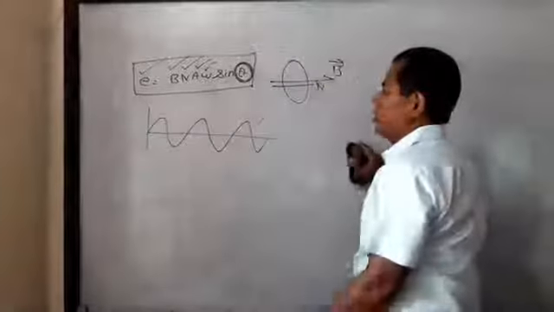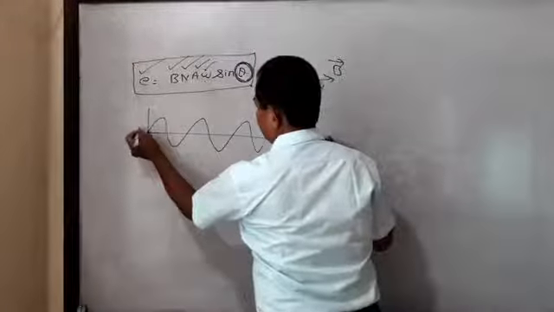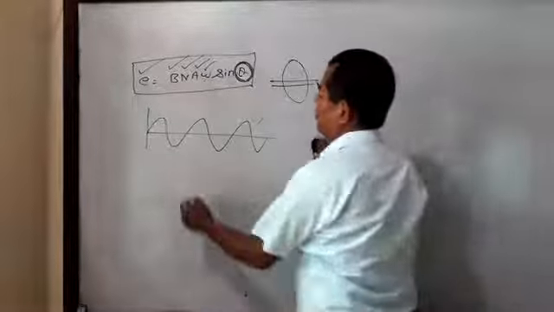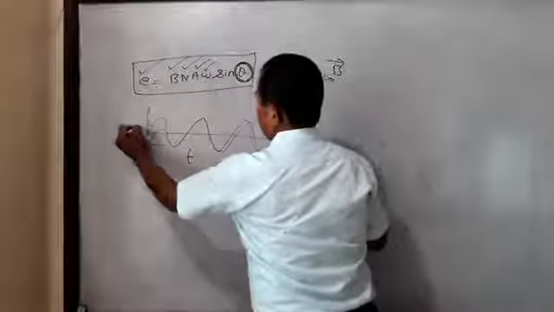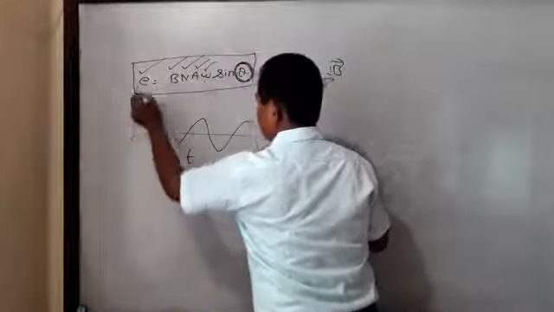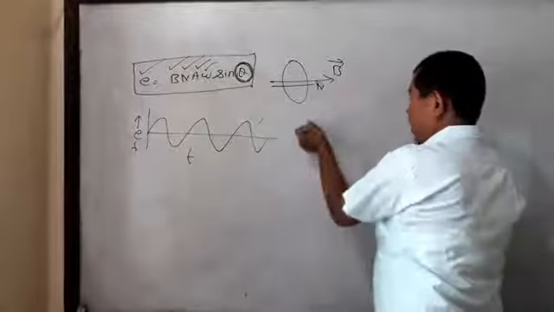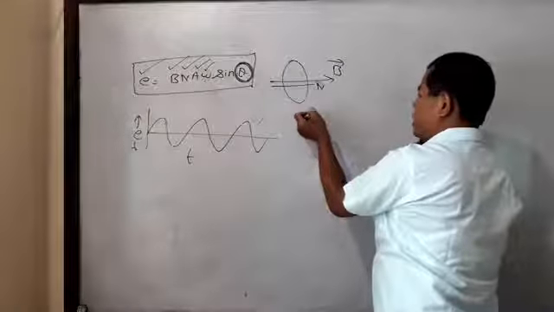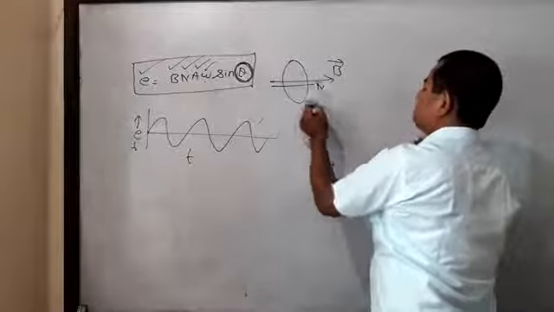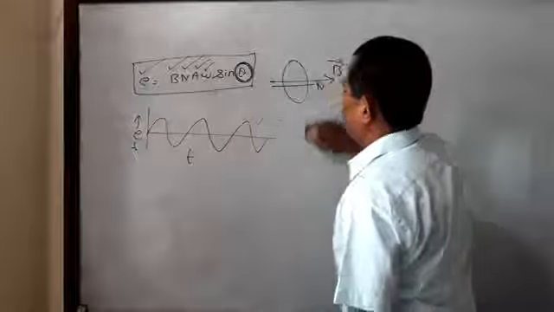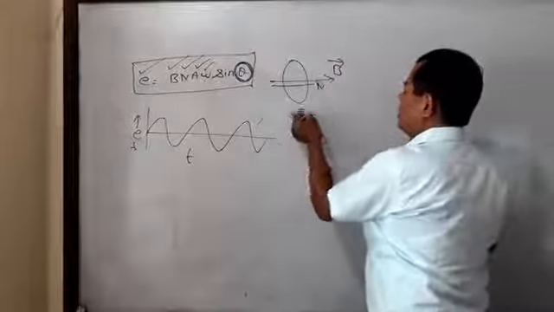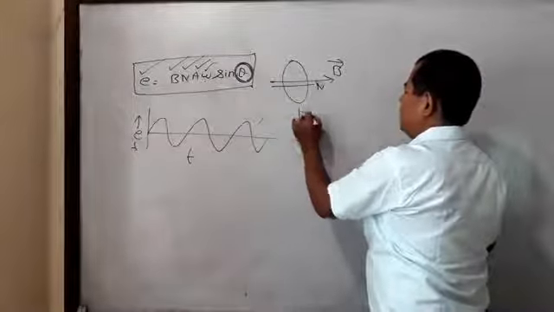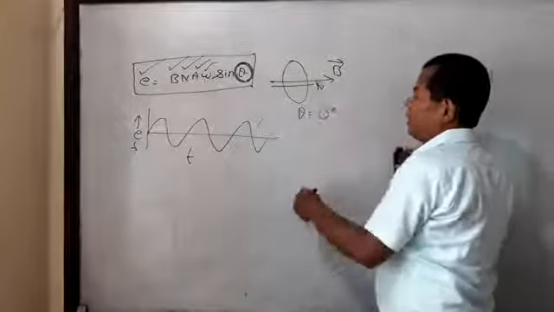Then sin 0 is 0, then the induced EMF is also 0. When rotating, say this is rotating gradually, when theta is 0 degree, induced EMF is also 0.